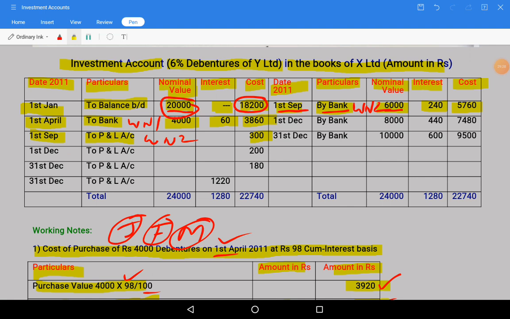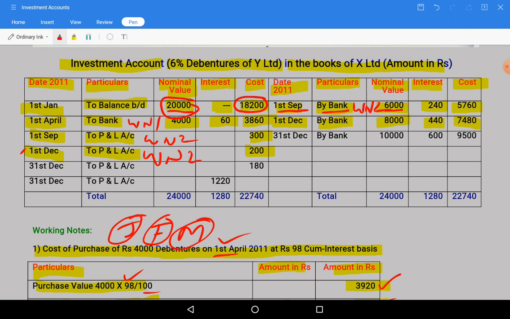So on 1st December, credit side, by bank 8,000 is the nominal value, 440 rupees interest, and a net sale value 7,480. This will come on the credit side. On the sale of these investments, there is a profit of 200 that will come on the debit side. So on the debit side, 1st December to P&L account, direct cost column, 200 rupees profit. These have been stated in working note 2 only in the additional column.